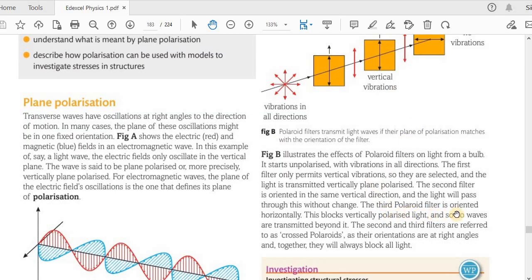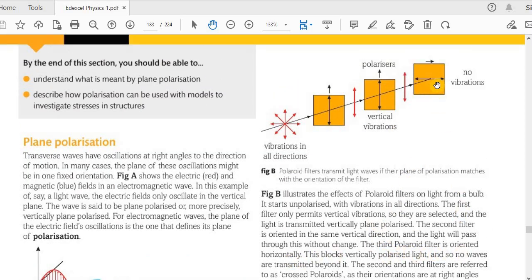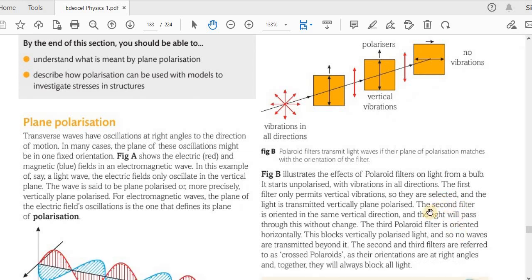The third Polaroid filter is oriented horizontally. You can see that here. This blocks vertically polarized light and so no waves are transmitted beyond it.